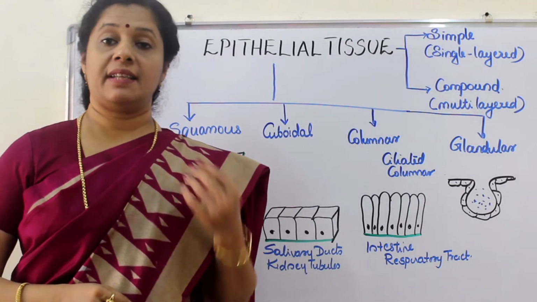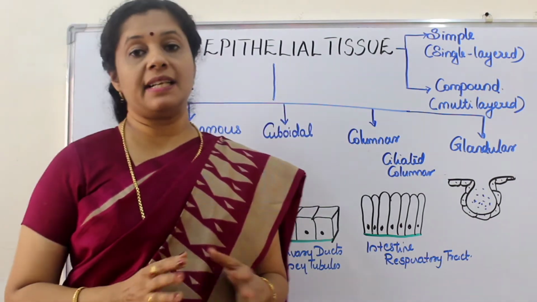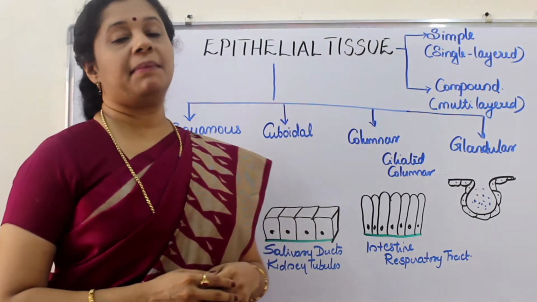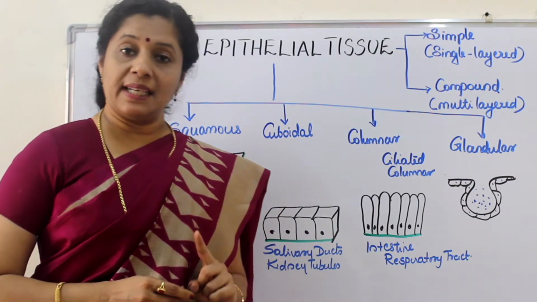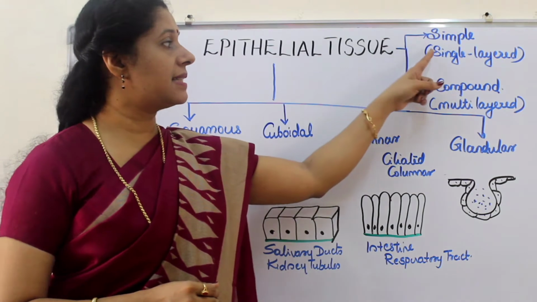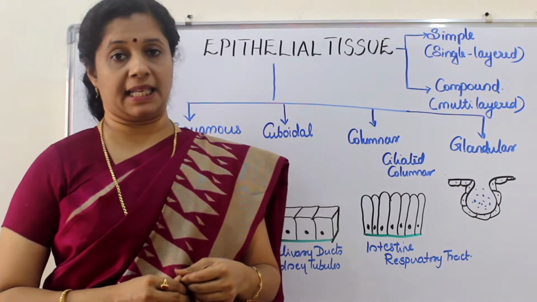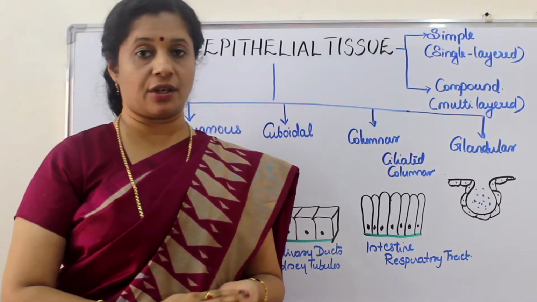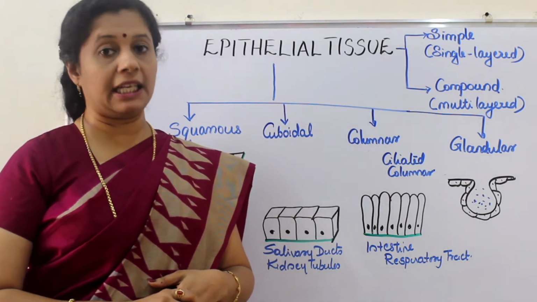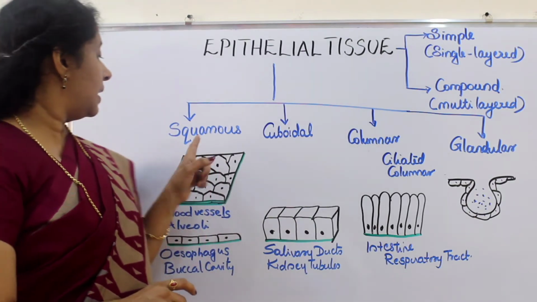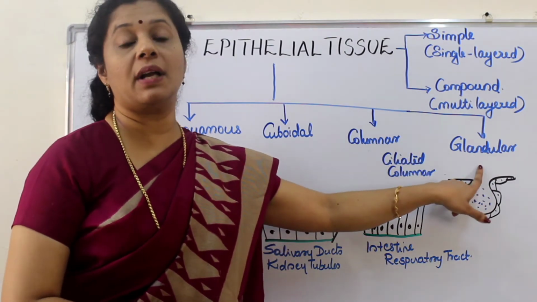Based on their function, their structure and their arrangements are different. So epithelial tissues, generally speaking, can be classified into simple epithelium and a compound epithelium. The difference lies in the number of layers. If there is only a single layer of cells, then it is called a simple epithelium, whereas many layers are there, that is called a compound epithelium. One after the other, the layers are arranged. Okay. So if you classify the epithelial tissue, we have 4 different types of epithelial tissue, each having different shapes. Squamous epithelium, cuboidal epithelium, columnar epithelium, and glandular epithelium.